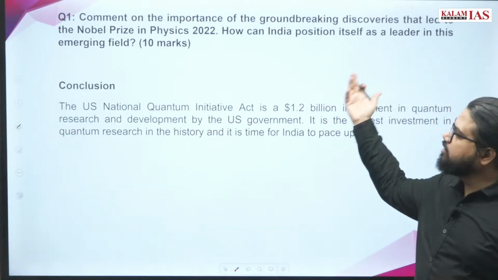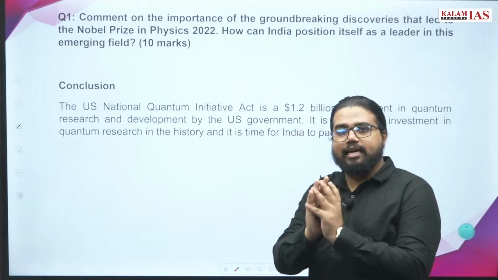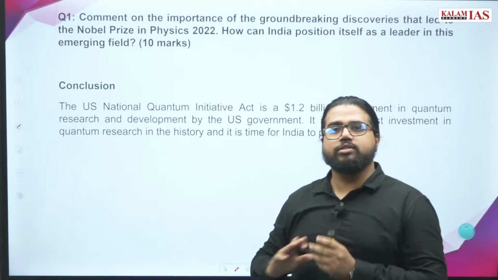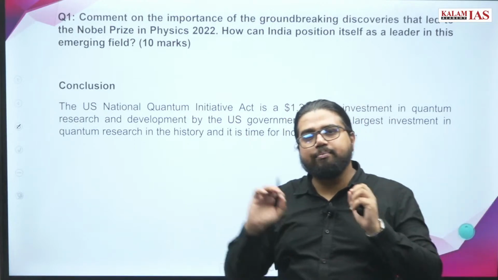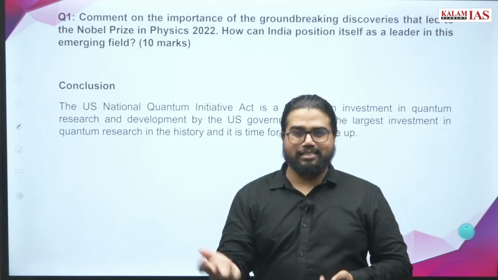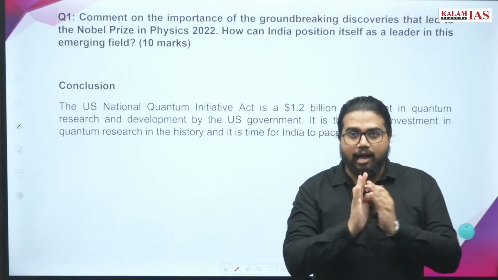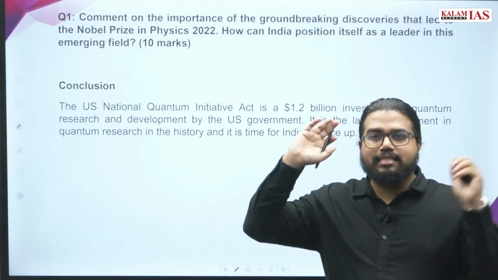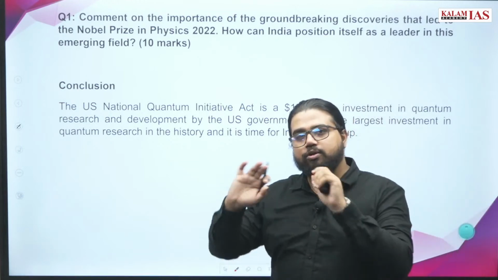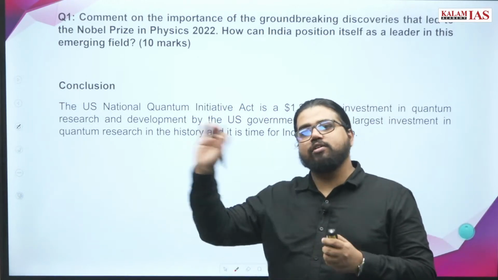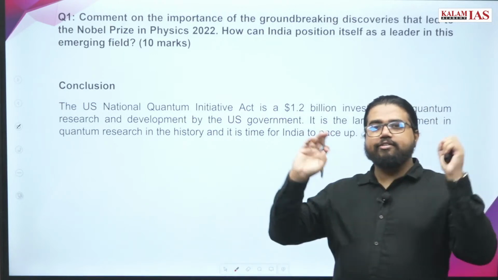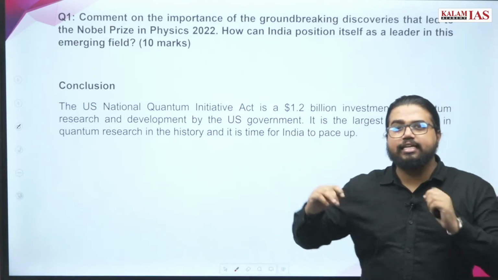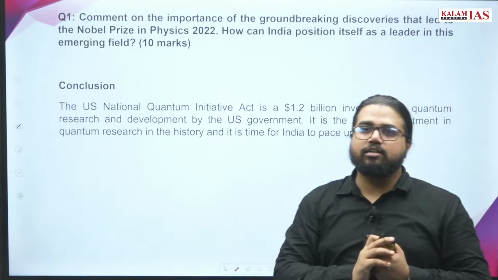Then you can give a conclusion. I always say, don't write a very generalistic conclusion. This is a mistake students generally commit. You write all the answer fairly, but you don't care too much about the conclusion. You have a little bit of time, so just keep in mind that your conclusion should not go along the lines of: you do all the above steps, then India will be a leader in quantum sciences. Don't give such a generalistic conclusion. Try to bring out one specific point in the conclusion also.